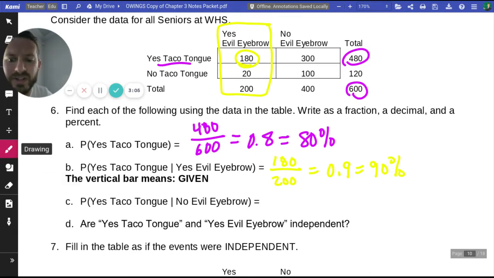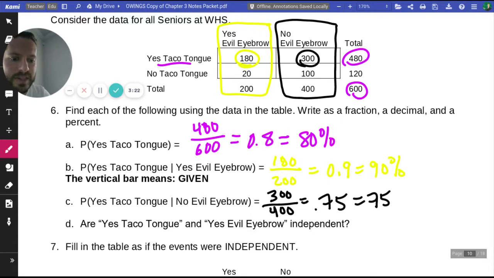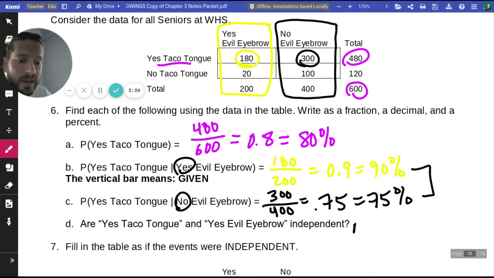Part C says, yes, taco tongue, given no evil eyebrow. So now we're focusing on the no evil eyebrow. So that's 400 seniors cannot do the evil eyebrow. And 300 of the 400 can do the taco tongue, and that's about 75%. So if these two values were the same, then it wouldn't matter if someone could do evil eyebrow or couldn't do evil eyebrow, because they'd be able to do the taco tongue at the same percentage. So they would be independent. But no, because these percentages are different.